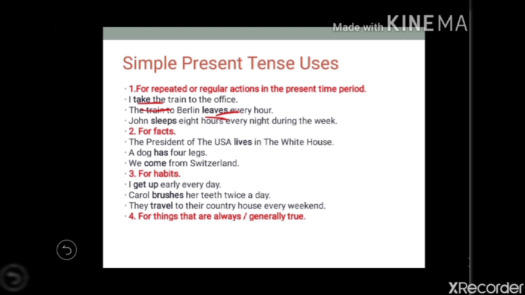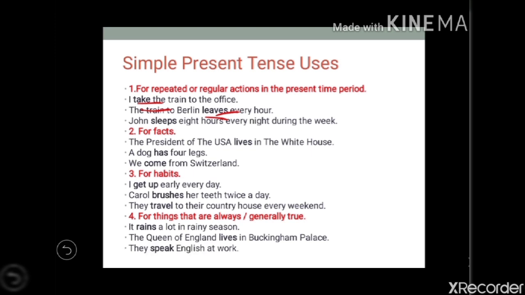Next one, for things that are always or generally true. First example, it rains a lot in the rainy season. This is always true, and that is why we use simple present tense. The Queen of England lives in Buckingham Palace. This is always generally true, and such things we denote by simple present tense.